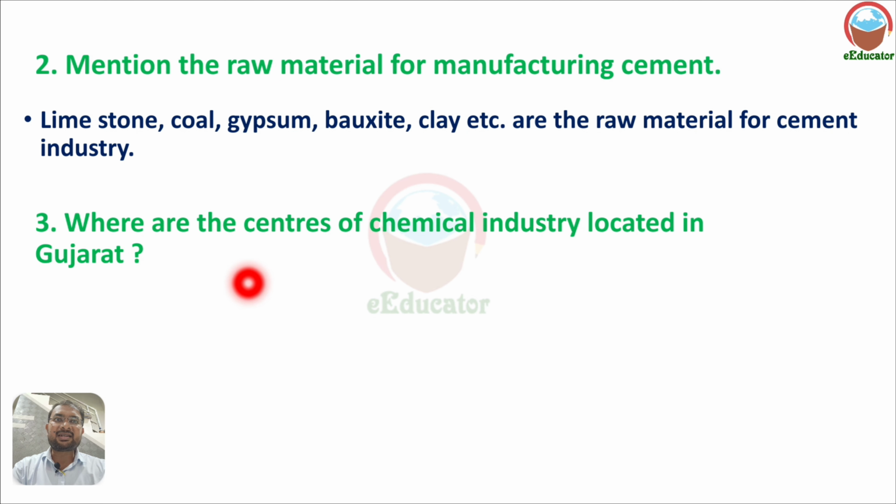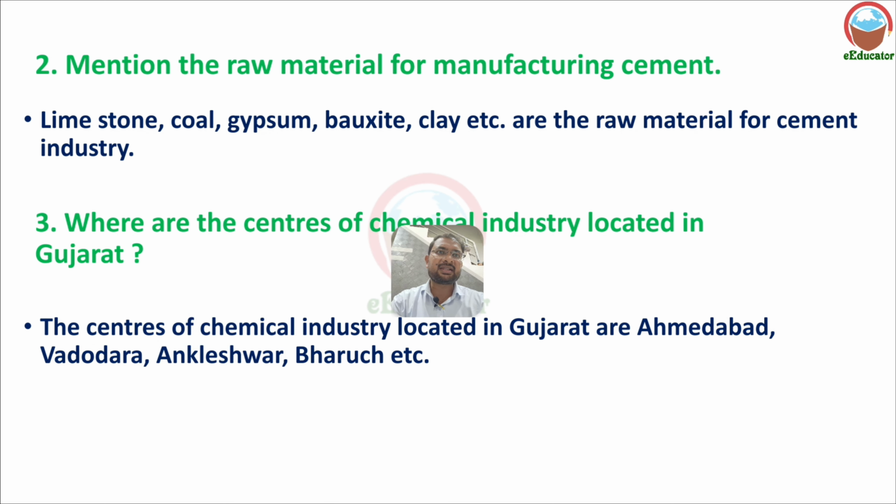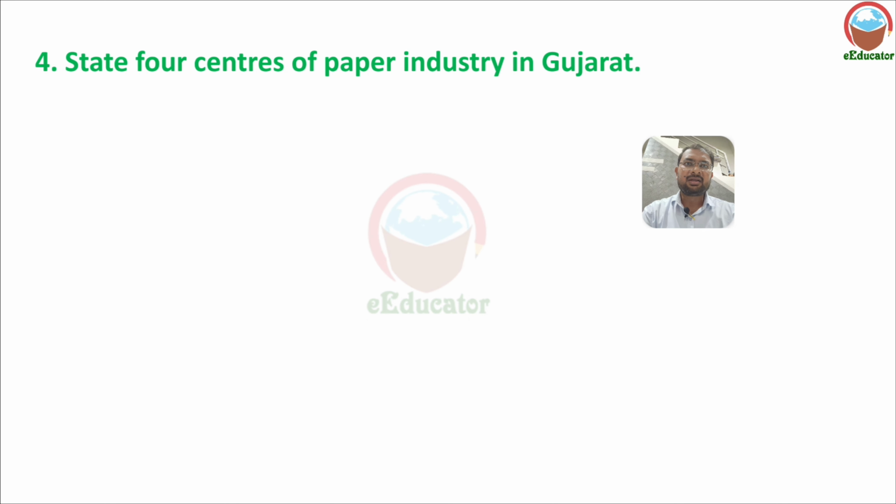Where are the centers of chemical industries located in Gujarat? The centers of chemical industry located in Gujarat are Ahmedabad, Vadodara, Ankleshwar, Bharuch. These are the places where we find chemical industry in Gujarat.